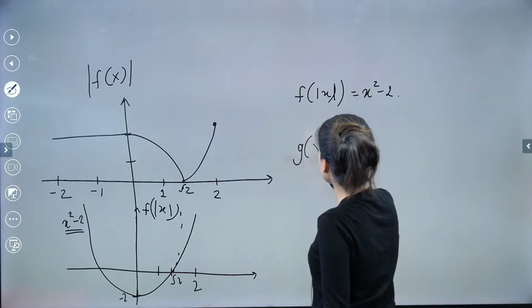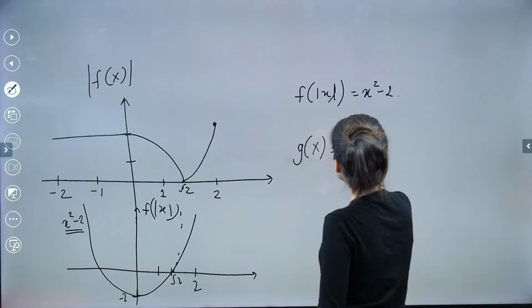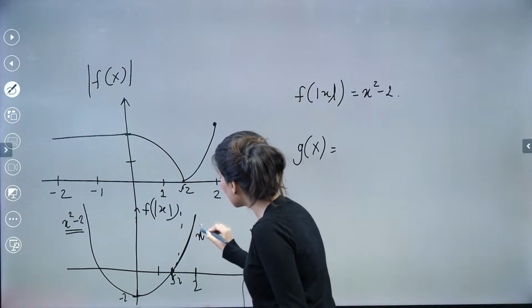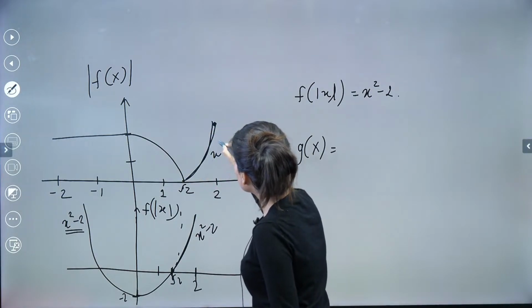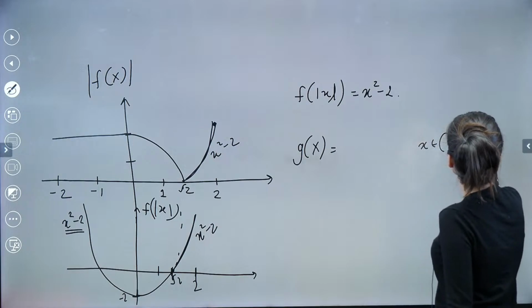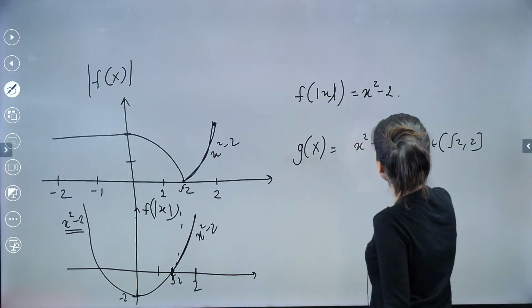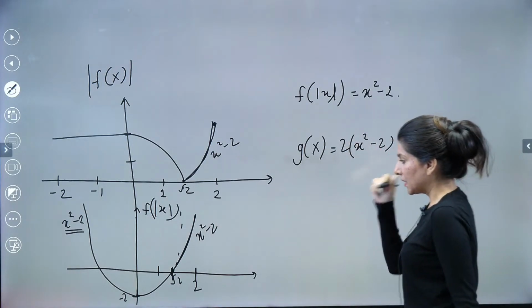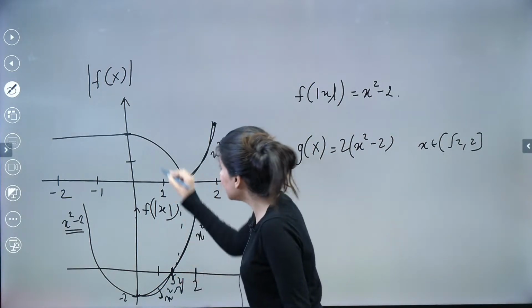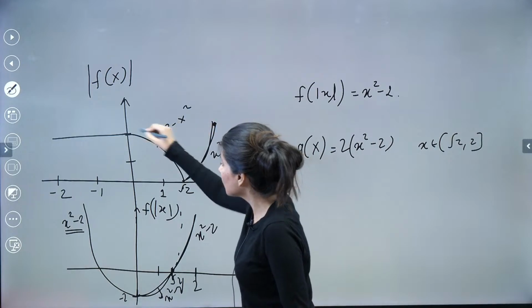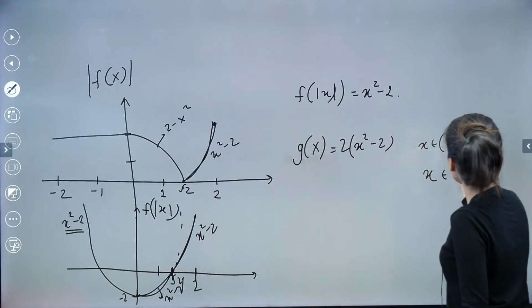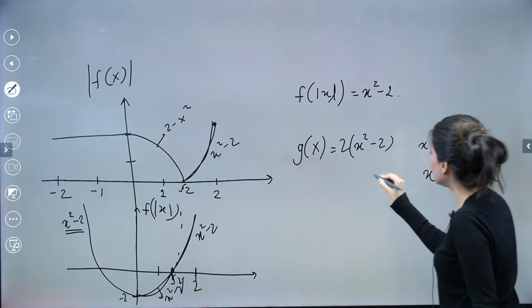Let's add these two graphs. So g(x) will be equal to what? From root 2 to 2, can you see? Again, x square minus 2, x square minus 2, right? So from x belongs to root 2 to 2, what you're going to get is x square minus 2 double. Can you see the same graph is like this? This is x square minus 2, but this is 2 minus x square. So the shape is also like that, this will reduce each other. So from x belongs to 0 to root 2, the graph will become 0.